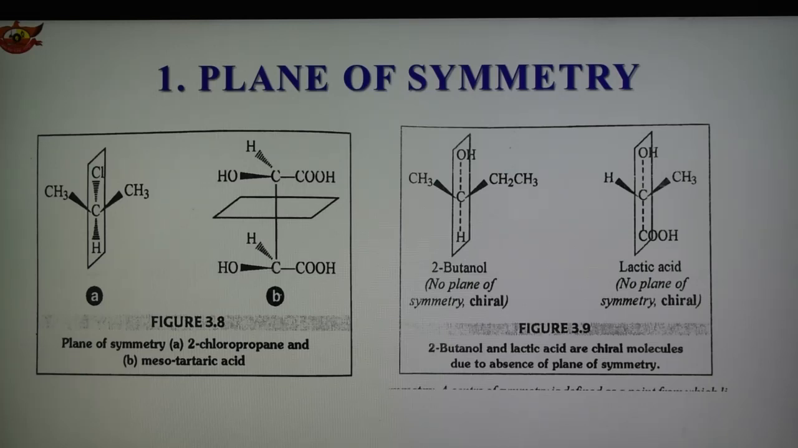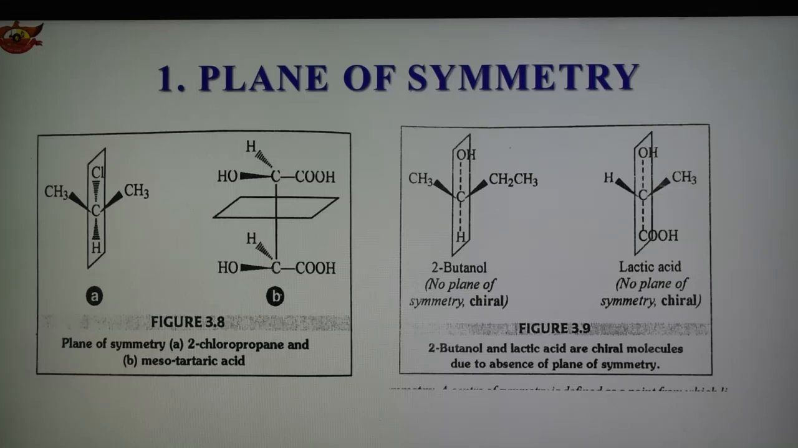In the first figure, 2-chloropropane has a plane of symmetry which is perpendicular to the plane of the paper and passes through the Cl, C and H. Similarly, mesotartaric acid has a plane of symmetry which is perpendicular to the plane of the paper and passes through the midpoint of the carbon-carbon bond, shown in structure B. Therefore, both these molecules are achiral because they have a plane of symmetry. Molecules which have a plane of symmetry are achiral because they can be superimposed on their respective mirror images, and hence they are optically inactive.